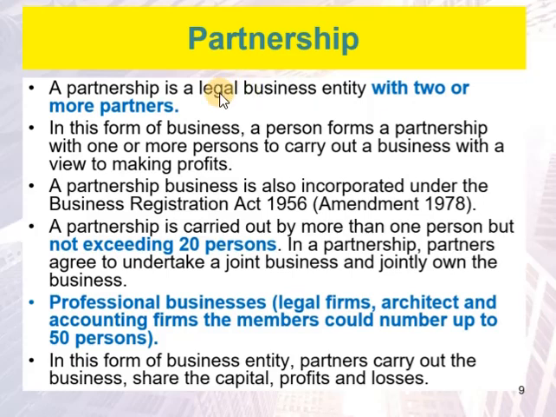A partnership business is also incorporated under Business Registration Act 1956, Amendment 78. Similar with the sole proprietorship, a partnership is carried out by more than one person but not exceeding 20. In a partnership, partners agree to undertake a joint business and jointly own the business. However, in professional businesses such as legal firms, architect, and accounting firms, the members could number up to 50.